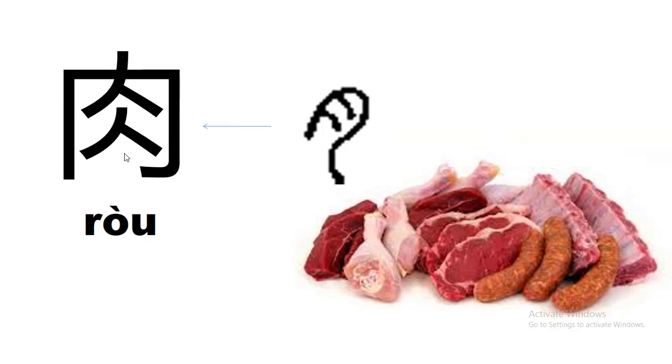We have different types of meat though, don't we? And you remember learning about the animals? So we just add the animal at the start.